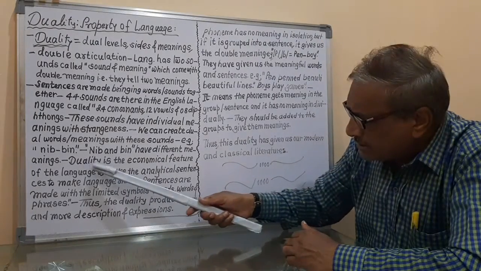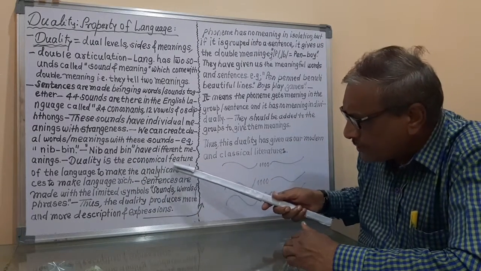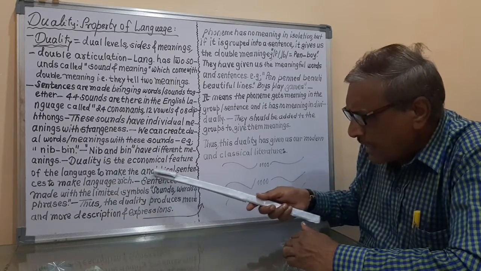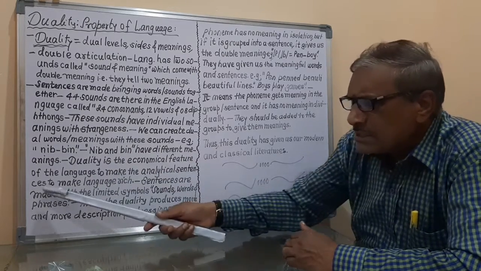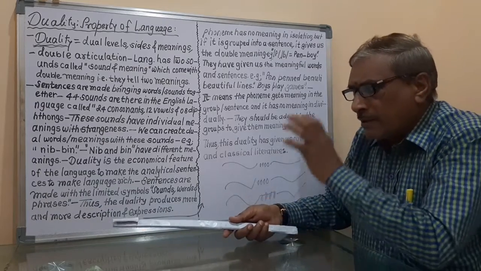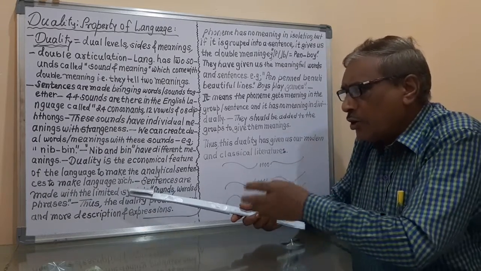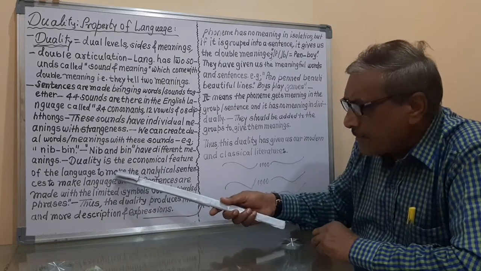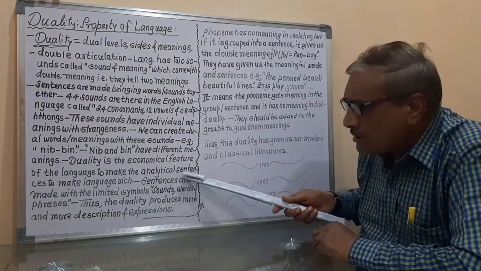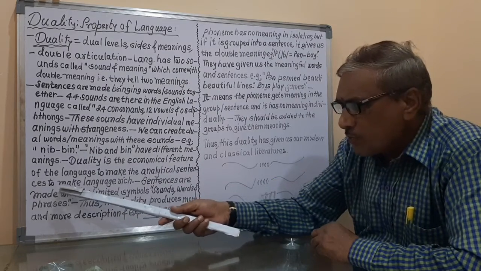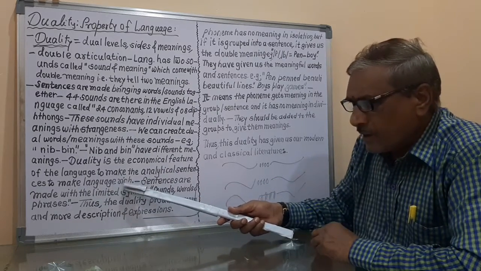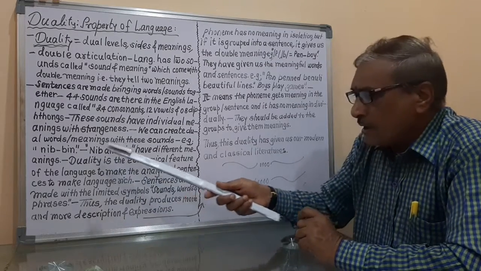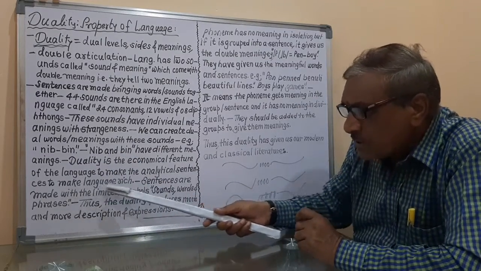So duality is the economical feature of the language to make the analytical sentences. Means this duality is the economical feature, and this duality makes the analytical sentences to make language rich. It means that because of this duality, the language becomes rich.